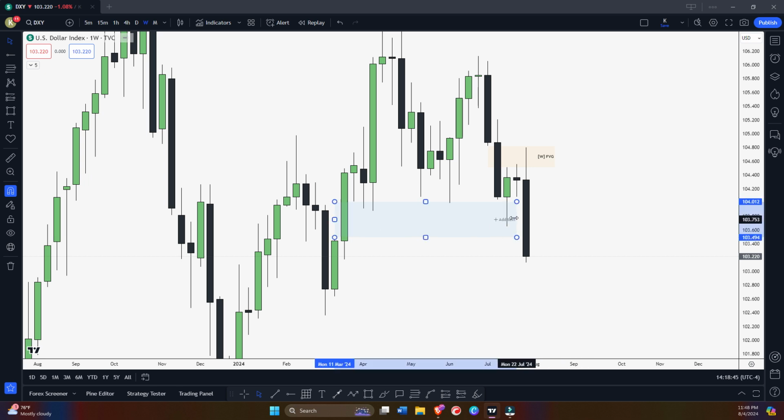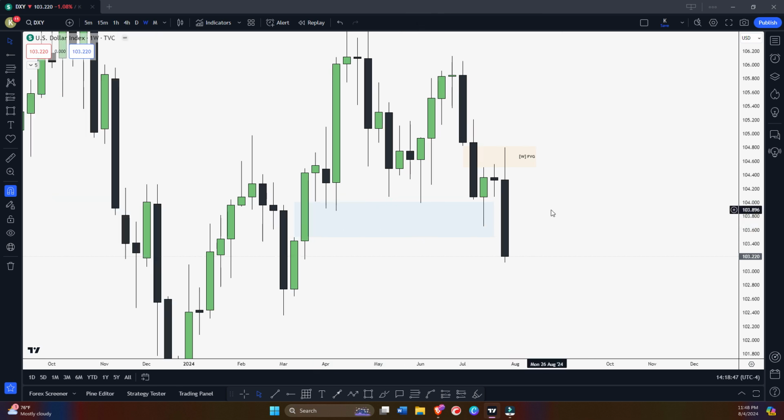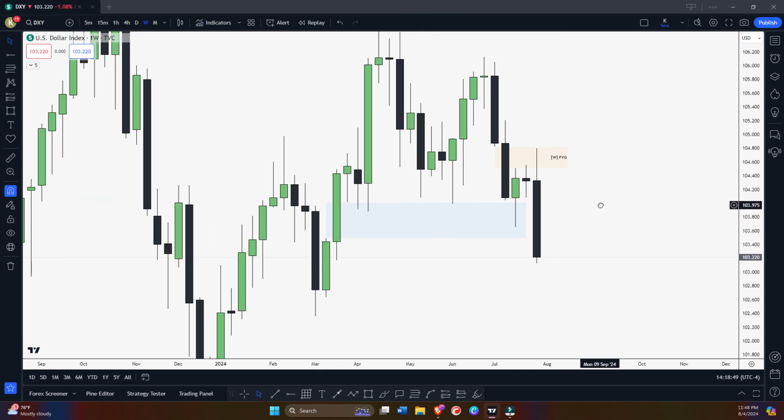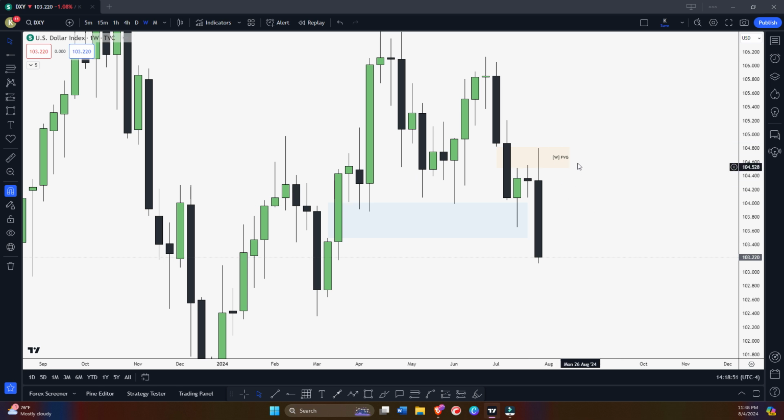On where I said how to find low probability condition basically. Okay, exactly this thing I said. So now you can see we respected this weekly bearish fair value gap, and we didn't respect this weekly bullish fair value gap. You can see this candle closed below this weekly bullish fair value gap. So this is our inverted fair value gap, right?